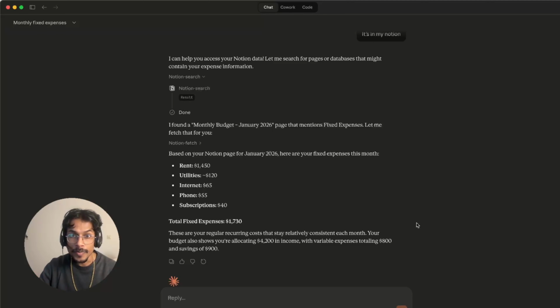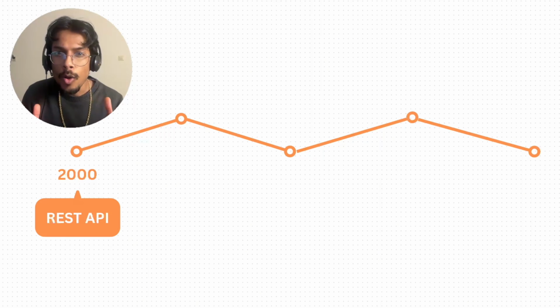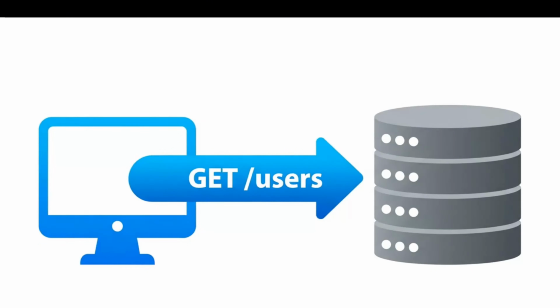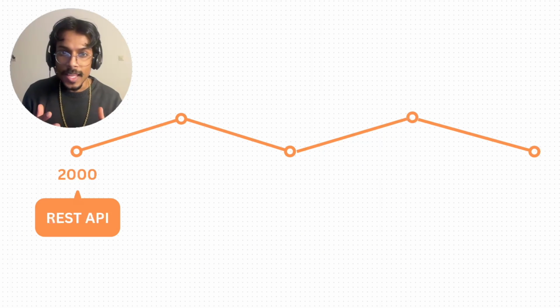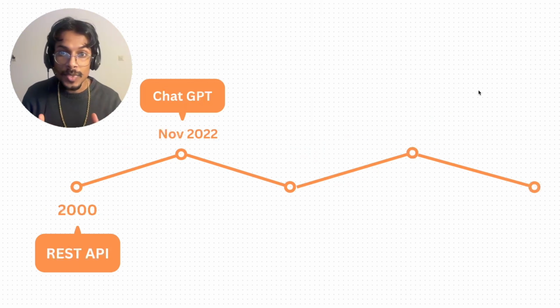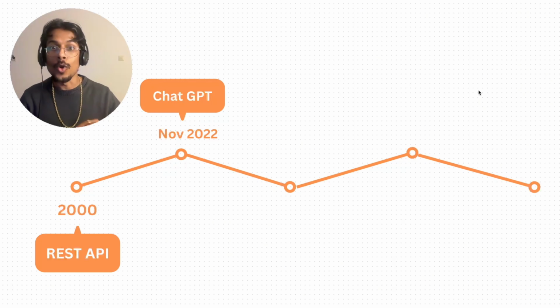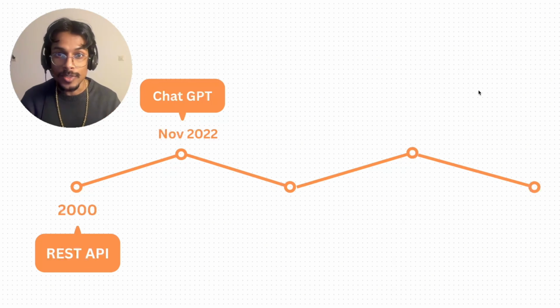What is an MCP and why is this a breakthrough? Let me give you a brief history. Traditionally, all old software was built with APIs. We have a client requesting for data, like users, and a server which returns the data, in this case, Bob. But then, the world started to change. ChatGPT came out in November 2022, and we entered the era of science fiction. At first, we were just trying to summarize PDFs, but that became boring quite quickly. If we can summarize PDFs, why not create the whole PowerPoint for us, or send emails?